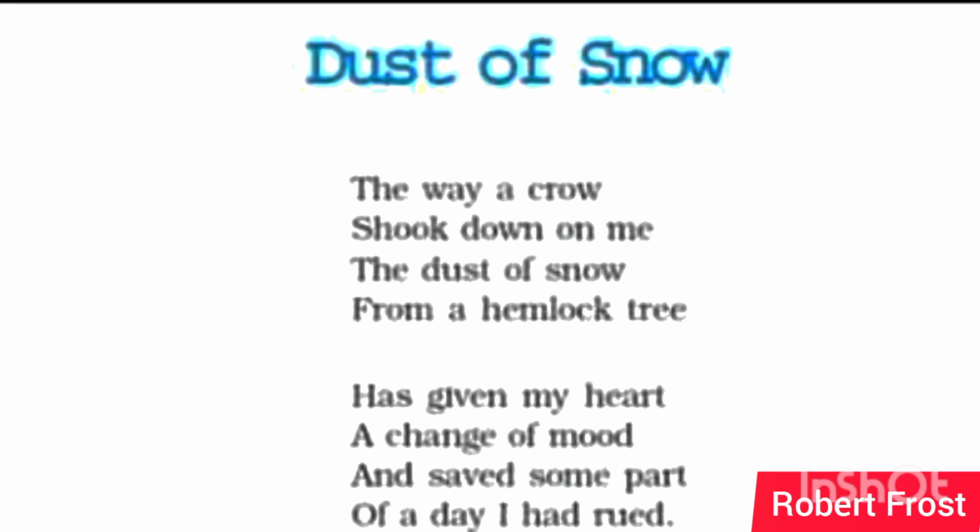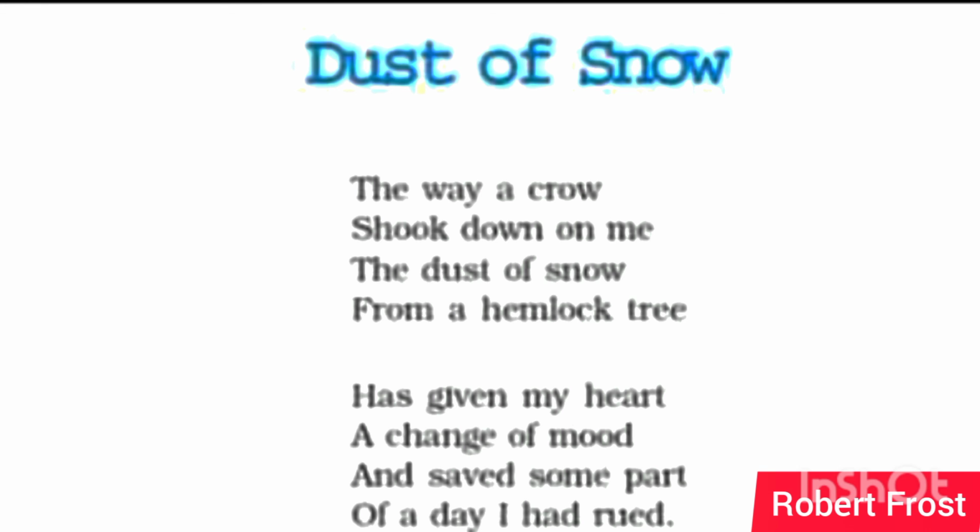But the poet transformed all these three things, and he tells us that even if people think these things are negative, snow is negative, crow is also a negative thing, this hemlock tree is also a negative thing, still, sometimes when we are in the lap of nature, these symbols also give us pleasure. These objects of nature have the power of changing the spirits of a person.